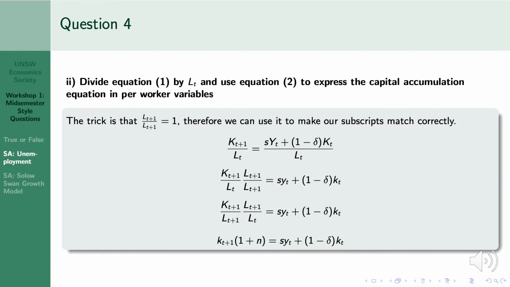So the first line is just dividing your normal capital accumulation equation by labor at time t, as asked by the question. Next, we use our trick and multiply the left-hand side by labor at time t plus 1 divided by labor at time t plus 1. Now, we just swap the denominators of our fractions so we can use equation 2. Now, recognizing that capital divided by labor is just capital per worker, as denoted by the lowercase k, we get the given equation.